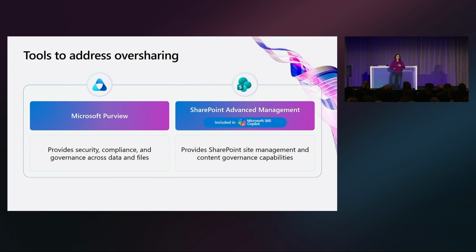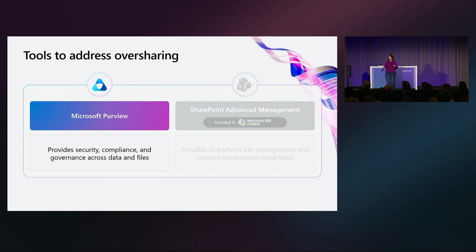So we have two tools that really look at the oversharing problem and help you assess what's going on and then take action. Microsoft Purview works across all your data, including M365, Fabric, and then other places as well. And then SharePoint Advanced Management is your tool for site management and content management capabilities. And Dave is going to be on next to talk about some of the new SAM announcements. But let's start with Microsoft Purview.